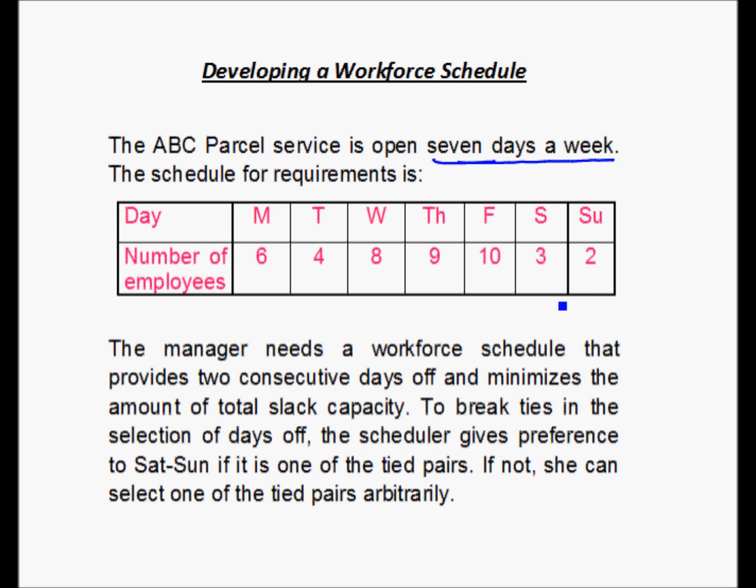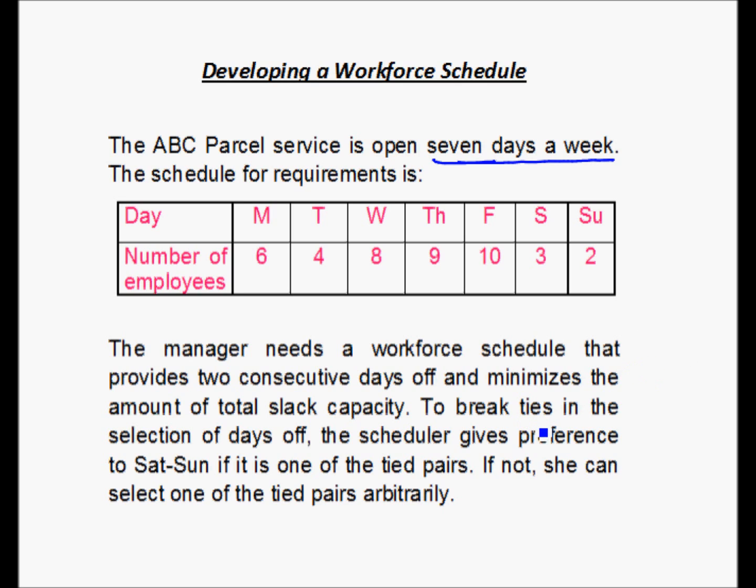Now the manager is trying to find out how he can give 2 consecutive days off to each employee and at the same time minimize the amount of total slack capacity. That means avoiding situations where there is a requirement for an employee but the employee is not available.